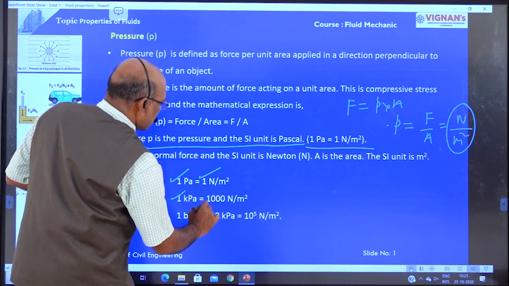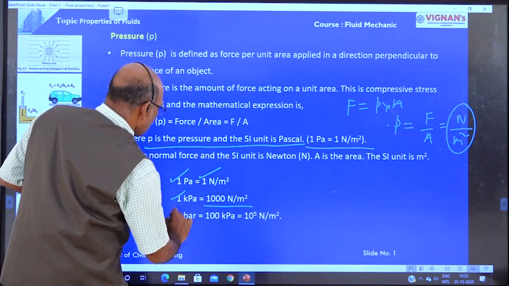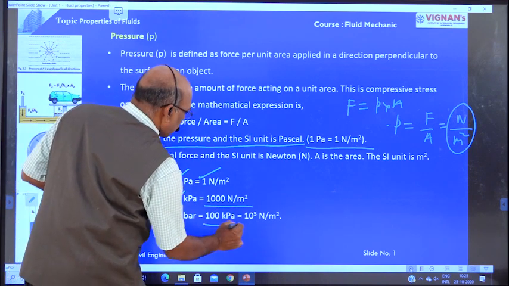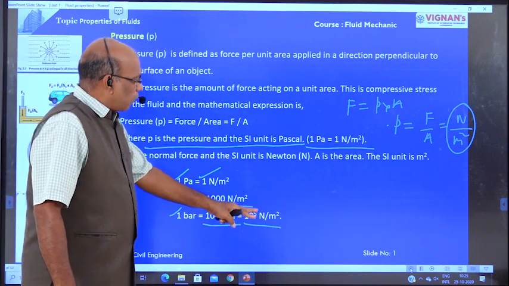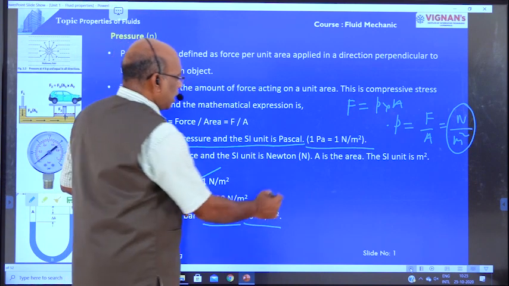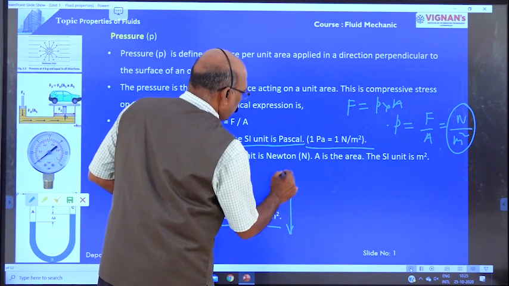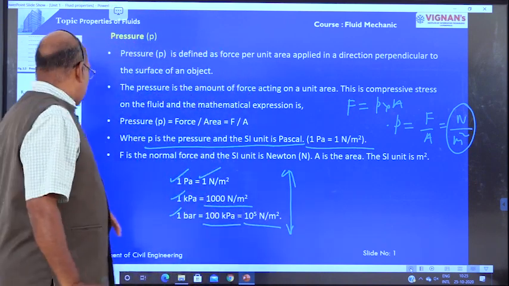1 kilopascal is equal to 1000 Newton per meter square. 1 bar is equal to 1000 kilopascals or 10 power 5 Newton per meter square. These are the relations we are going to use when we solve the problems.